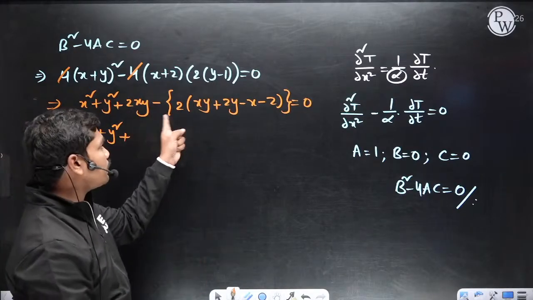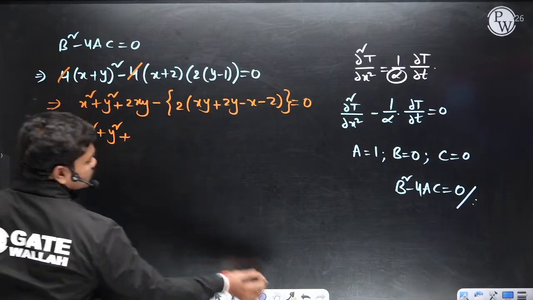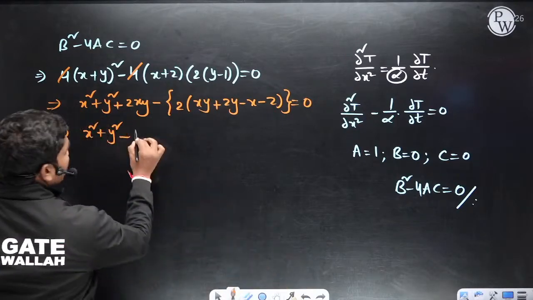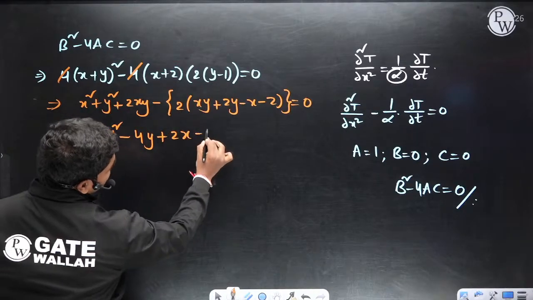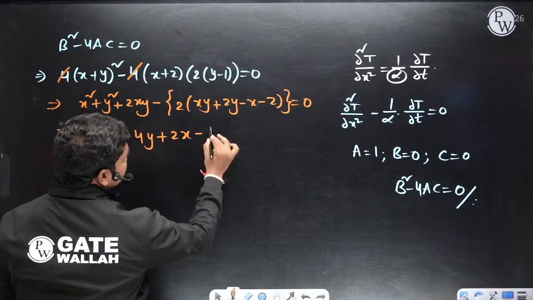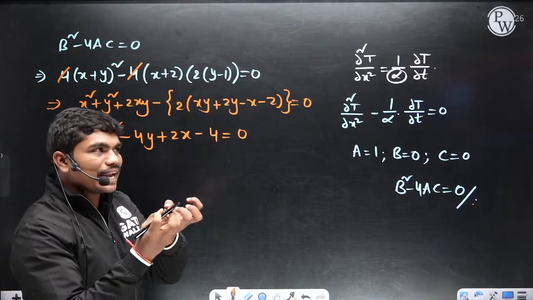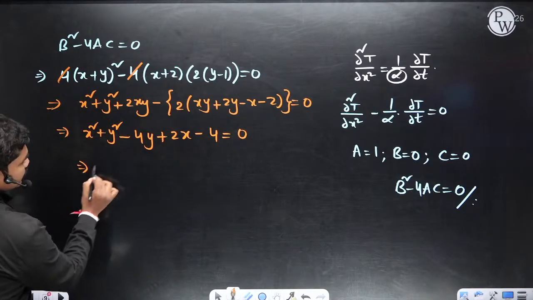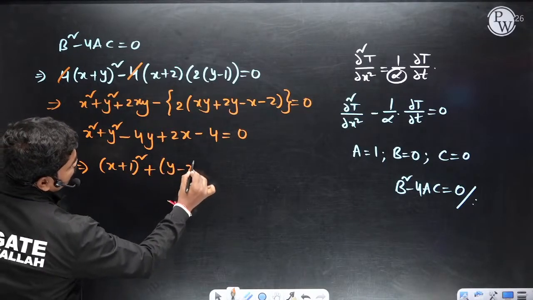Okay, so this is 2xy and this is minus 2xy. So minus of 2 into 2y, so minus 4y. Okay, so this is minus 4y, minus of minus plus 2x, minus 4 actually here. So minus 4 is equal to 0. This is the equation. Now if you slightly adjust the terms, this can be written as (x plus 1) whole square plus (y minus 2) whole square, correct?